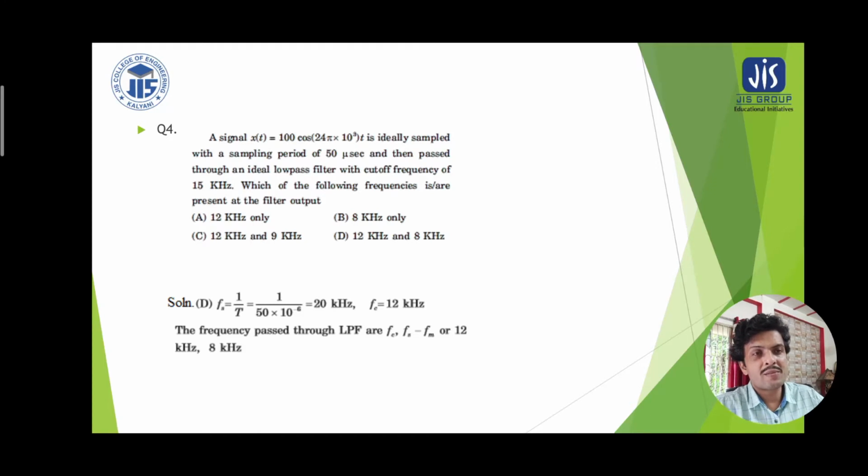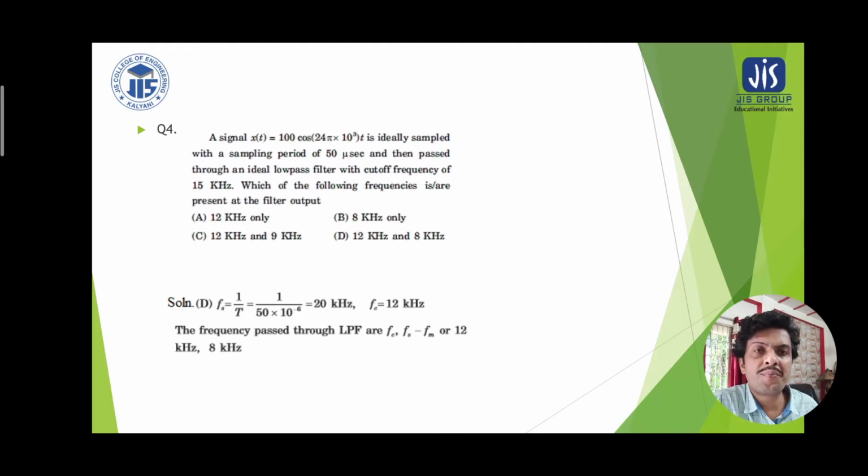As it follows the Nyquist rate, the sampling frequency is the inverse of the sampling interval, and the time period is given as 50 microseconds. You get the sampling frequency, that is 20 kilohertz, and the carrier frequency is 12 kilohertz, because it is 24 pi times 10 to the power 3. If you divide it by 2 pi, it is nothing but 12 kilohertz.